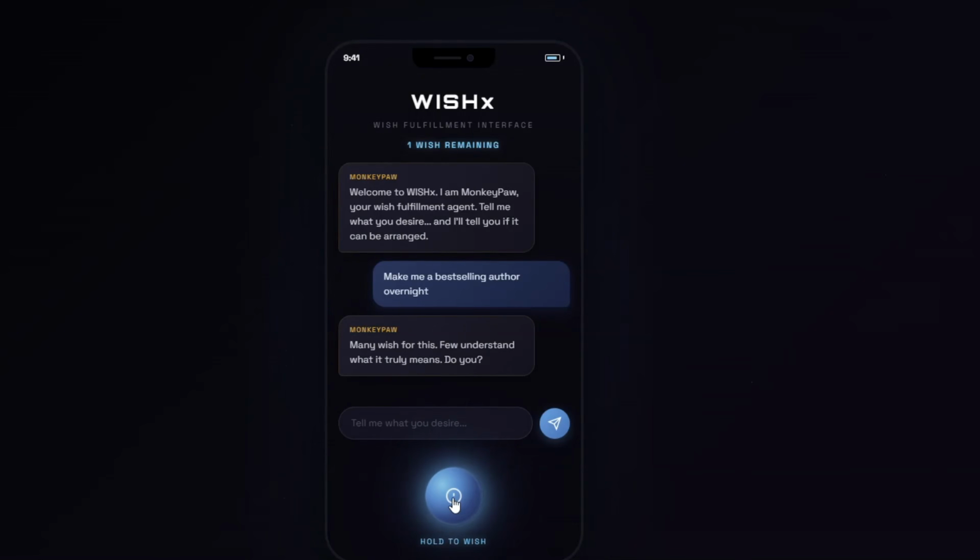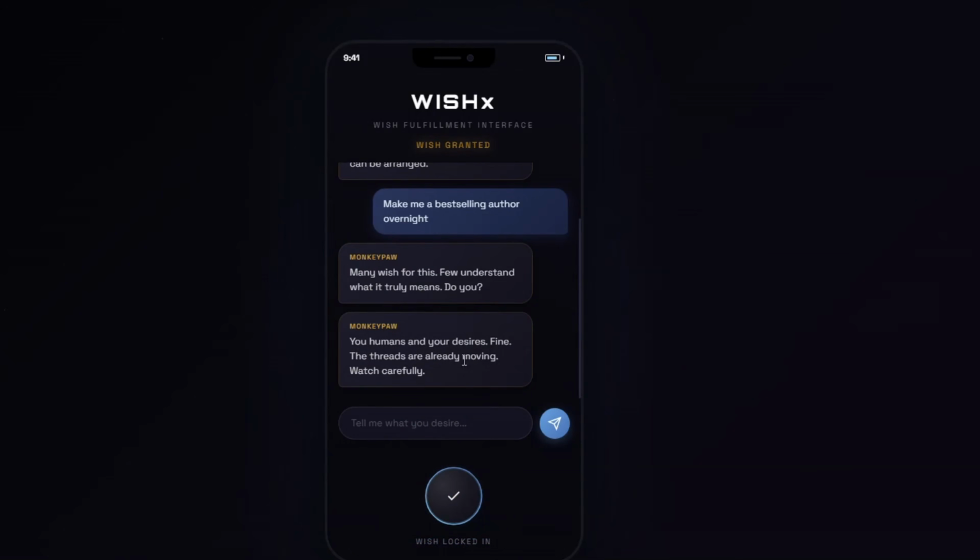Let's hold down to wish. Here we go. Progress bar. Boom, wish locked in. "You humans and your desires. Fine, the threads are already moving. Watch carefully." Okay, that's pretty cool. I mean, it's definitely interactive. I guess we could chat with it. Let's say, what is the best wish to make?